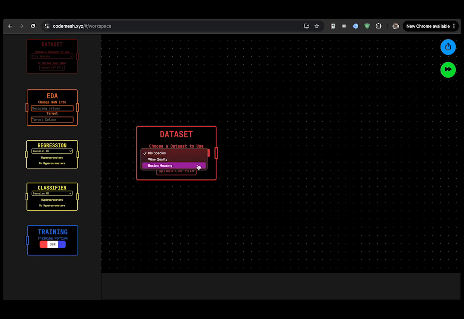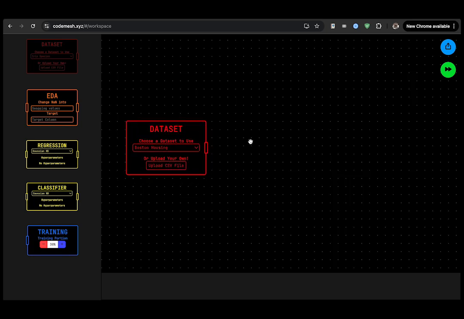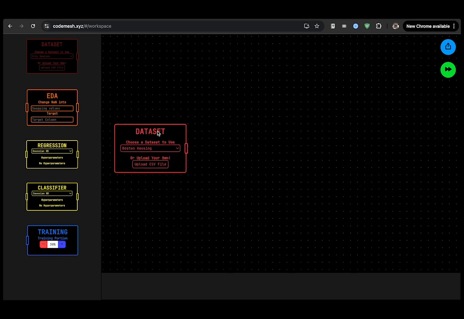For now, I'll choose Boston housing, which is a good example for regressions. Okay, Boston housing. Boston housing has all the data of the cost of different houses in Boston, all the mortgage, all the salaries and stuff, all the relevant data regarding the cost of the house, the income of the buyer, some stuff like that. And we are going to call the data by using this dataset node.